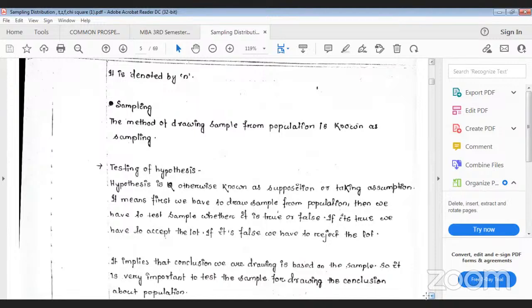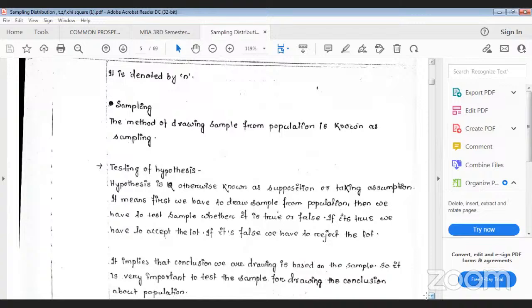Then after taking that assumption, only then you have to go for testing whether the statement you have taken for the entire Utkal University student body is true or not. So how to test? For what value you have to test? Only the sample value. Through sample testing only, you test whether your assumption is true or false. That's why it is known as testing of hypothesis.